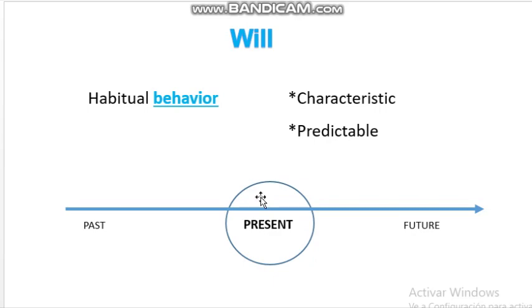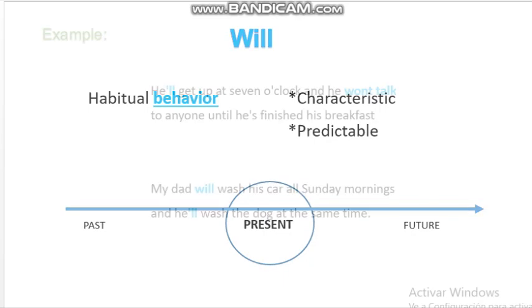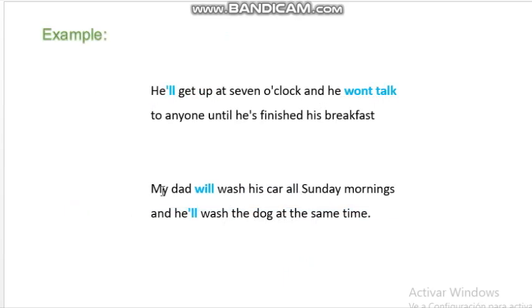We use will to talk about a habitual behavior, which is characteristic and predictable in the present. So that means that we use will to talk about something that a person does all the time, but in the present. We have some examples to understand better.